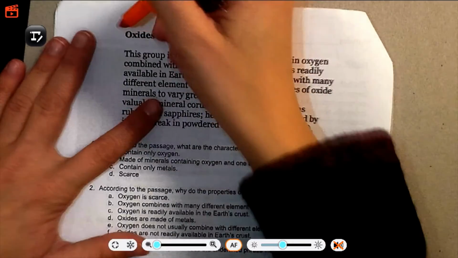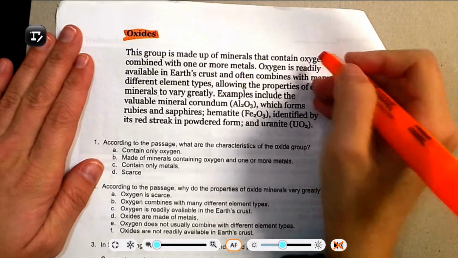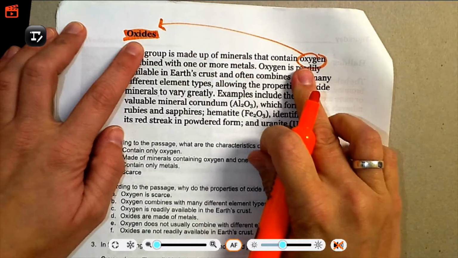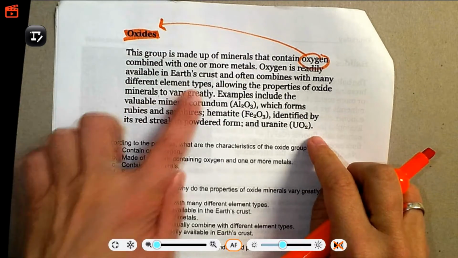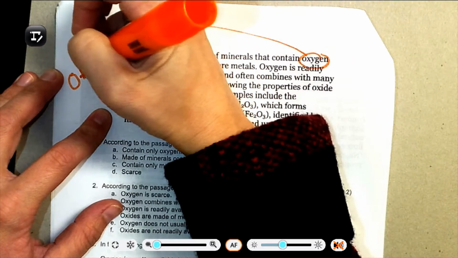So we've got this passage, oxides. This group is made up of minerals that contain oxygen, which makes sense with the word oxide. See that ox at the beginning, combined with one or more metals. So it's an oxygen plus a metal.